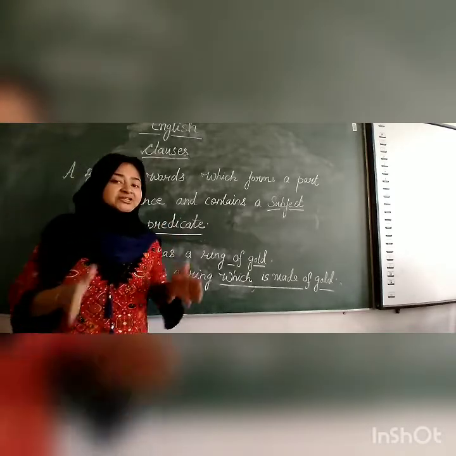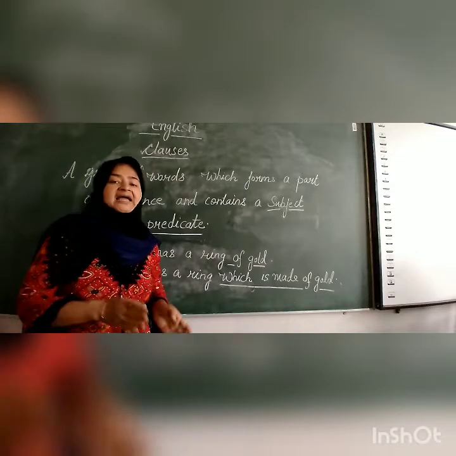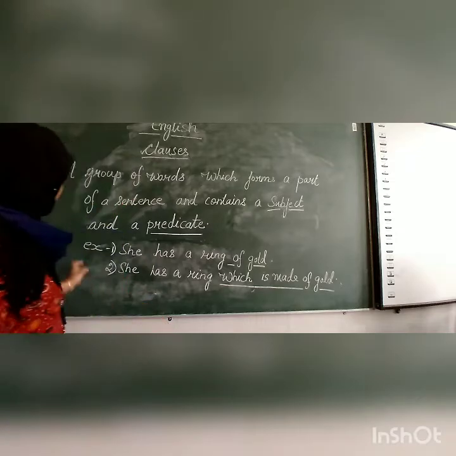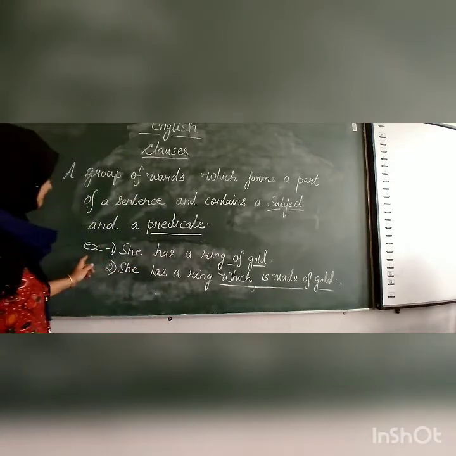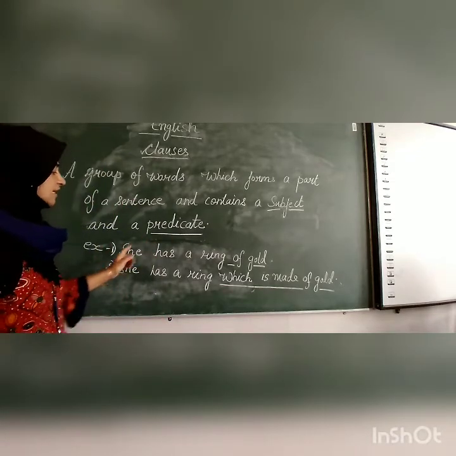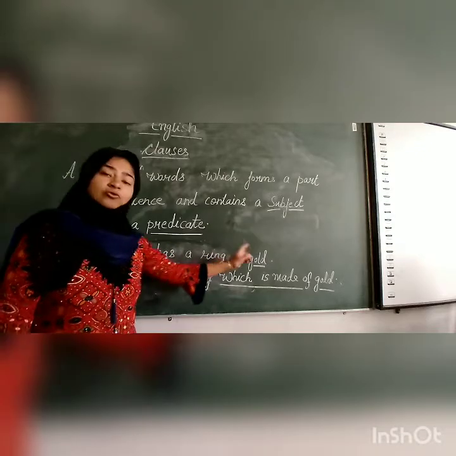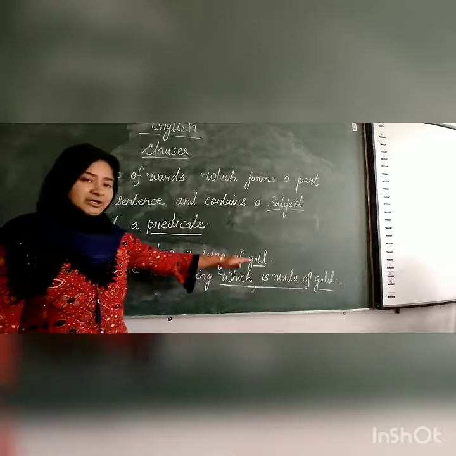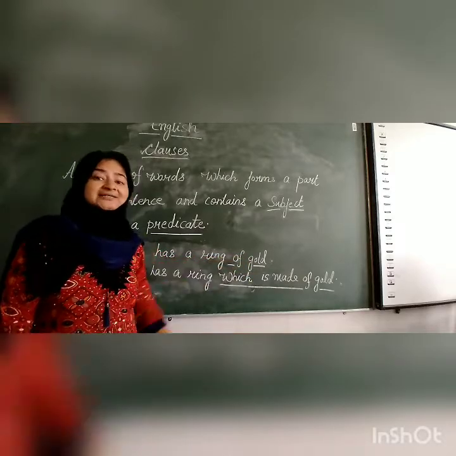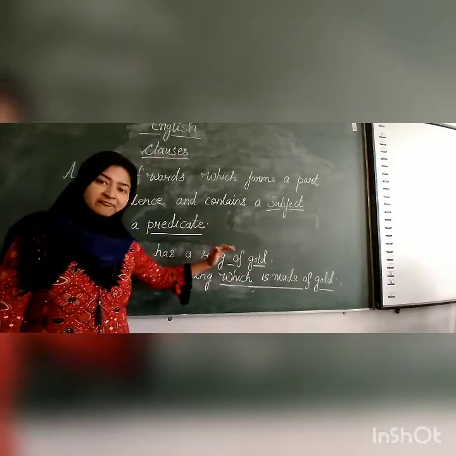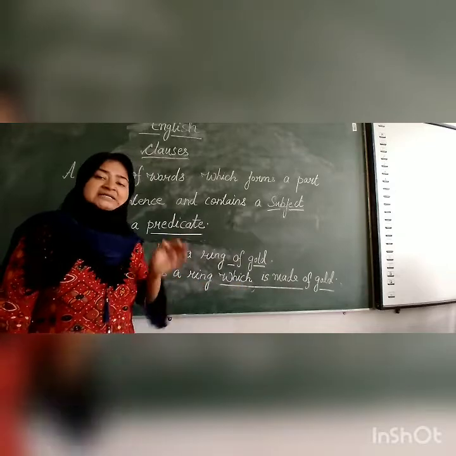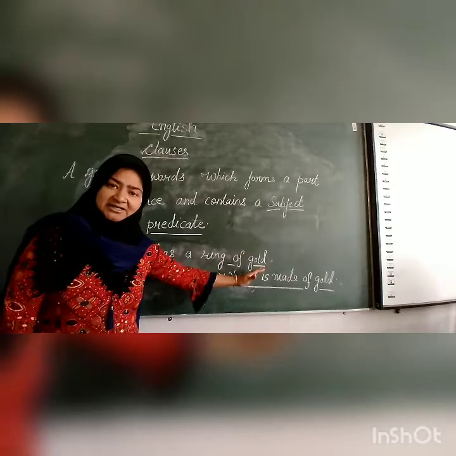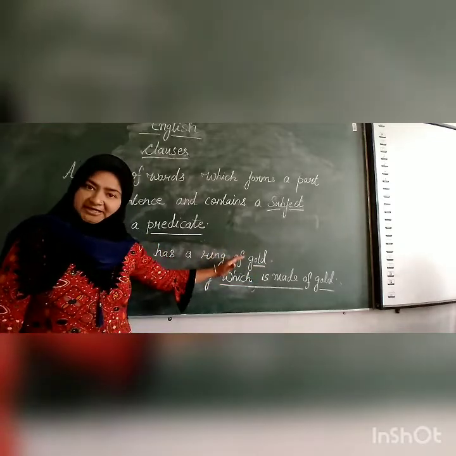So let's differentiate between clauses and phrases with the help of examples. Example 1: She has a ring of gold. Here, this underlined group of words, of gold, is a phrase. It is a group of words which has some sense but not complete sense, and it does not have a predicate, so it is known as a phrase.